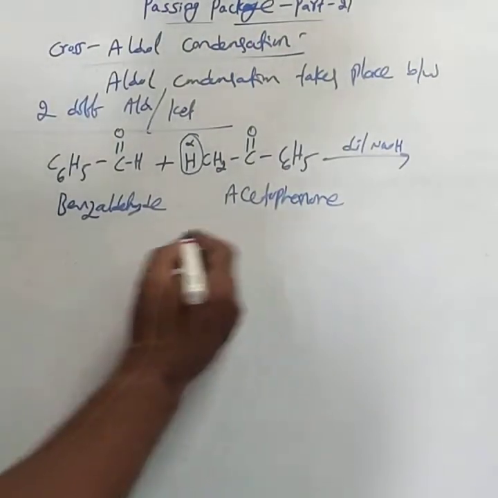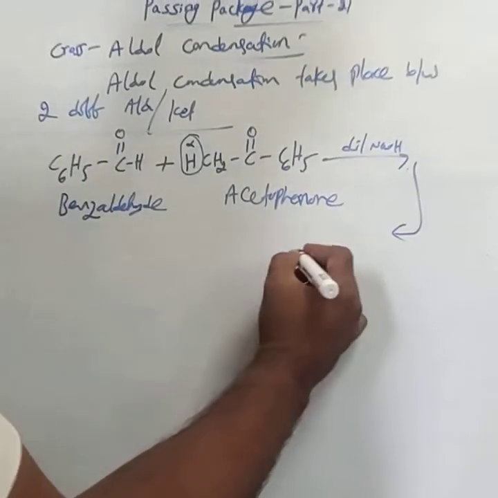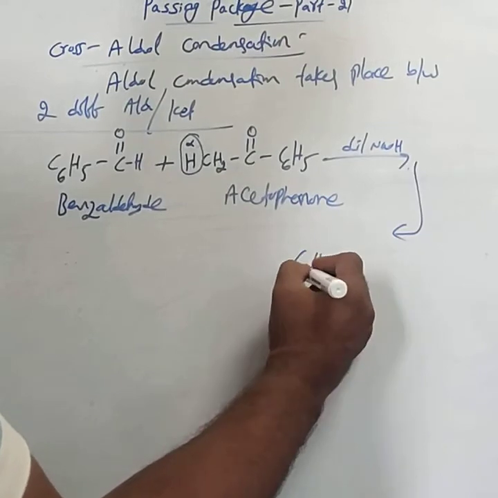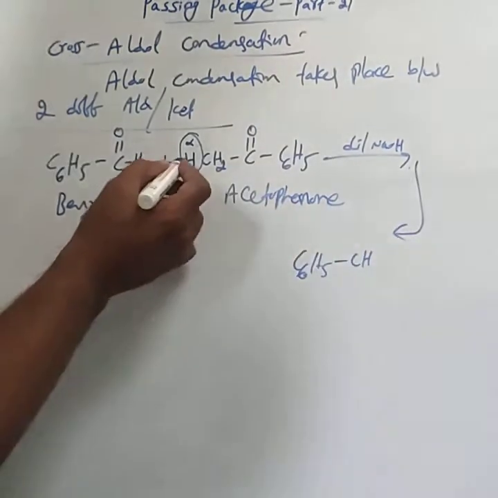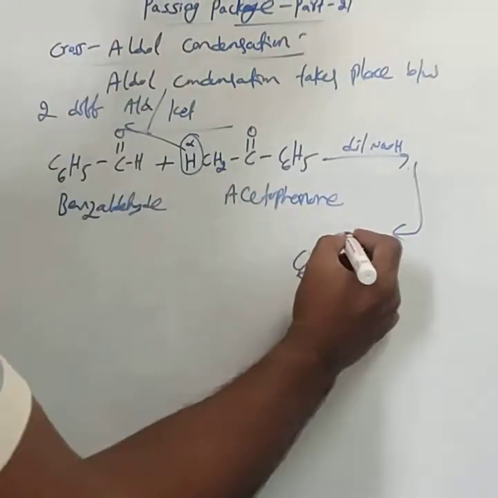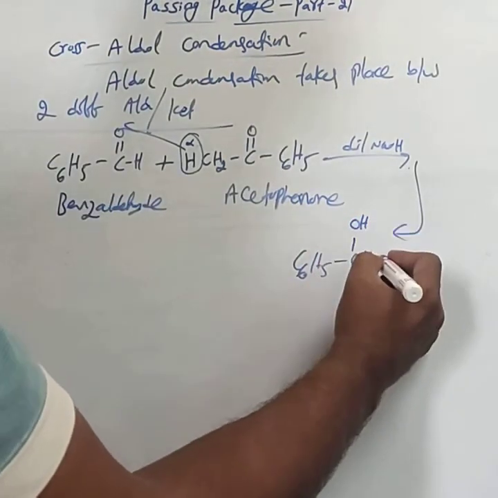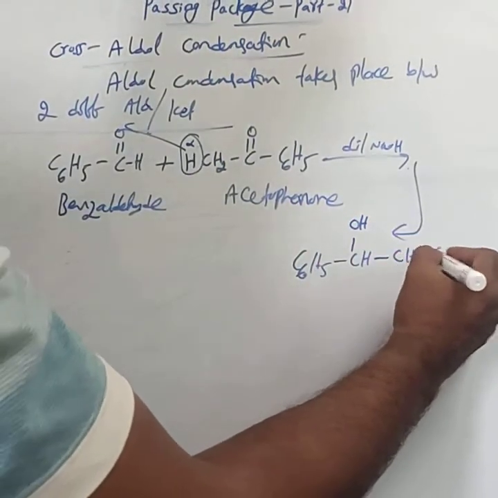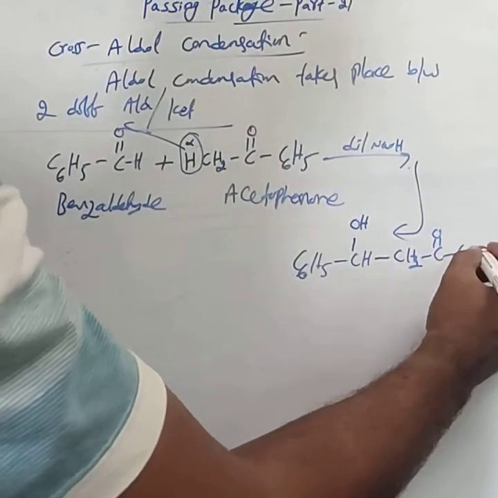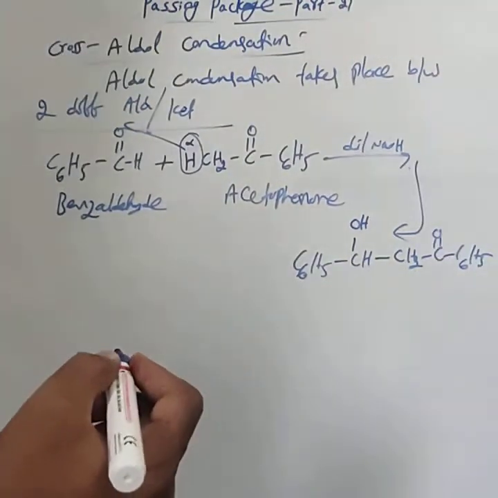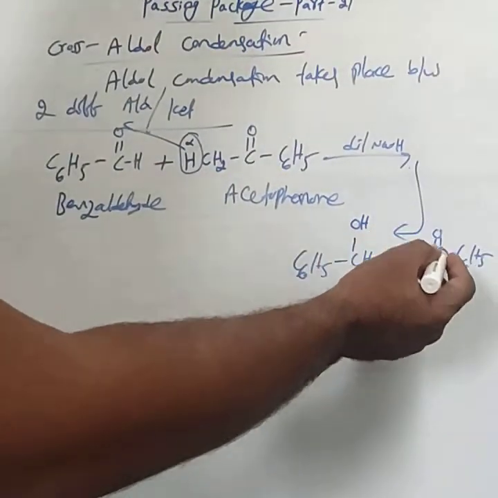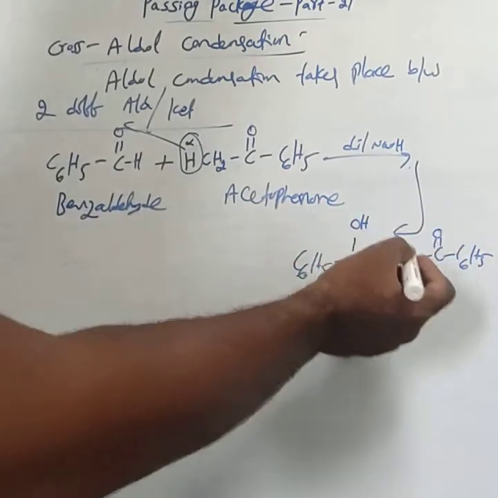The product formed is C6H5 CH, and this hydrogen atom moves to this O, forming OH, then CH2 CO C6H5. This is the aldol, but because of the ketonic group it is a ketol.